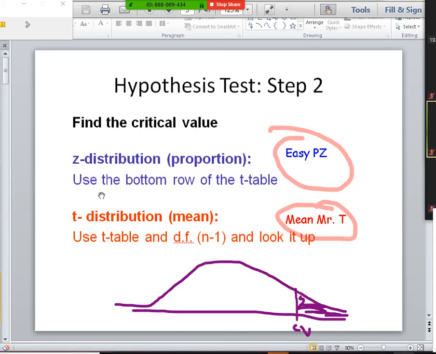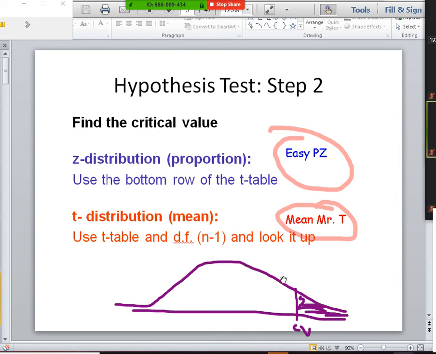If it's a mean, you're going to use the t-distribution. Again, use your t-table with degrees of freedom of n minus 1. Degrees of freedom is n minus your number of variables, and you only have one variable, so it's n minus 1. Look it up. And remember that the mean goes with t: mean Mr. T. Mr. T looks mean, so the means go with the t-distribution.